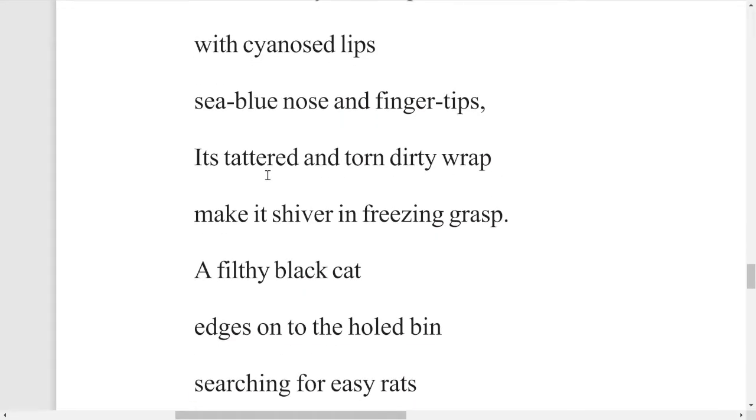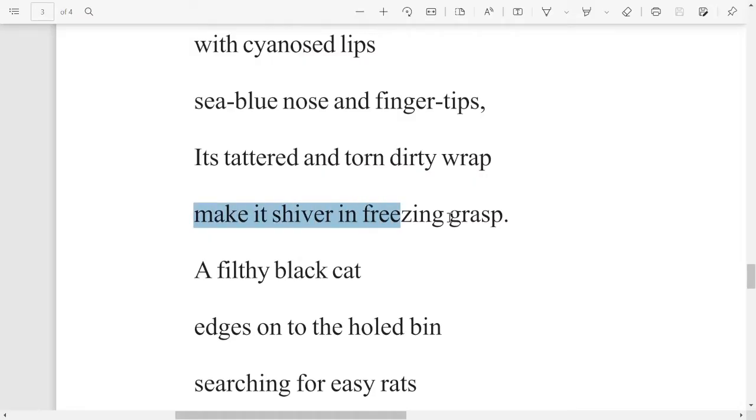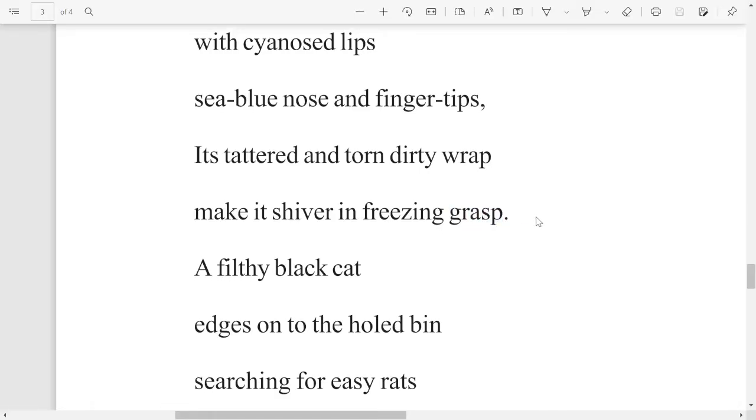Okay, its tattered and torn dirty wrap make it shiver in freezing grasp. So there is a dirty wrap, in the sense here cloth, which is wrapped around this little baby, but it is tattered. Tattered means torn. Okay, cloth is torn. It is not that good around the body of this little baby. So because of that reason, the baby is shivering and freezing in gasp. Okay, even in that freezing and the cold, the baby is gasping and breathing so fast.